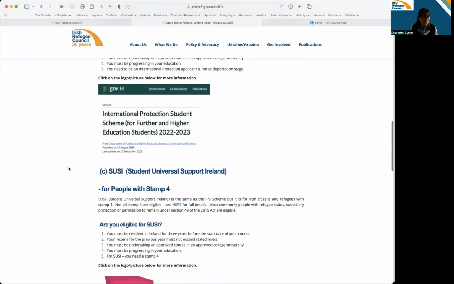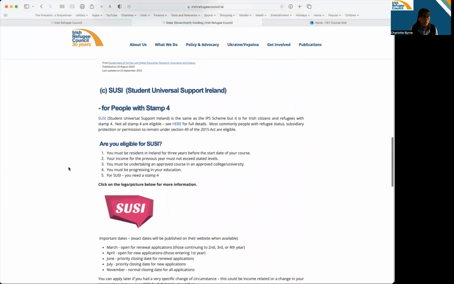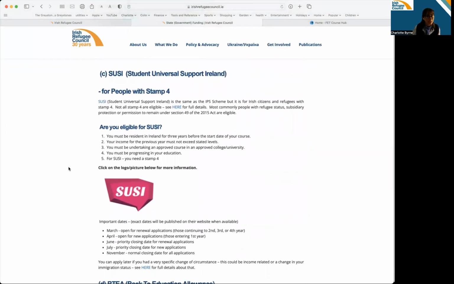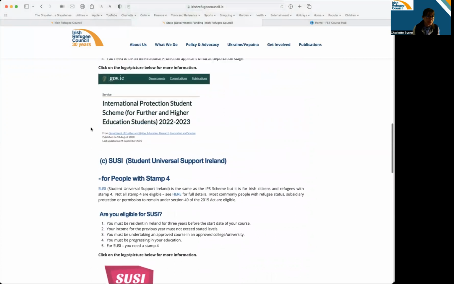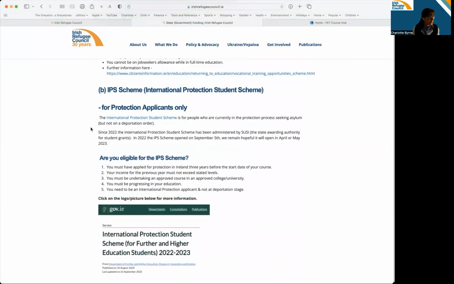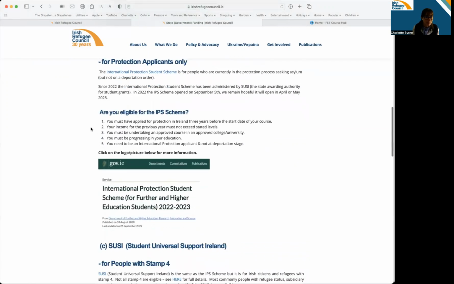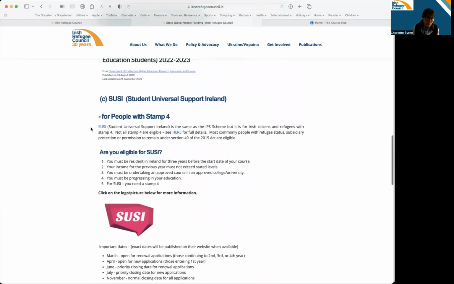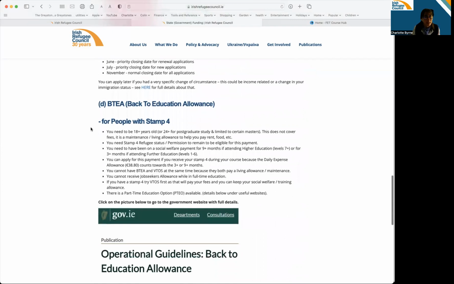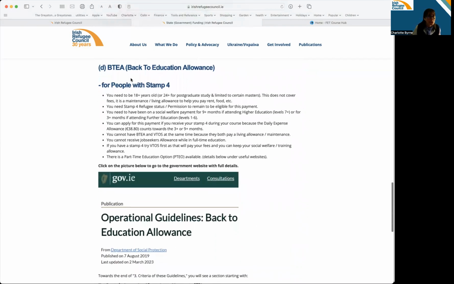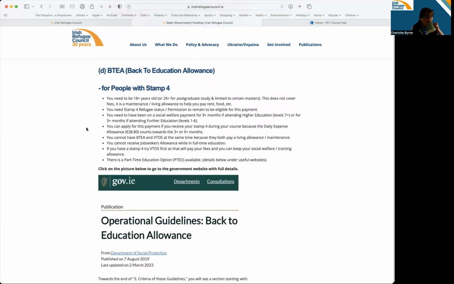The third one then is SUSI. For that, you also need to be in Ireland 3 years, but you need to have your stamp 4, your refugee status. So this is for people with status. This is for people without status. So whether you have status or not, once you're here 3 years, you can apply for funding for an undergraduate degree. And then the last one we talk about here is called Back to Education Allowance. Again, you need to have a stamp 4 for this one.